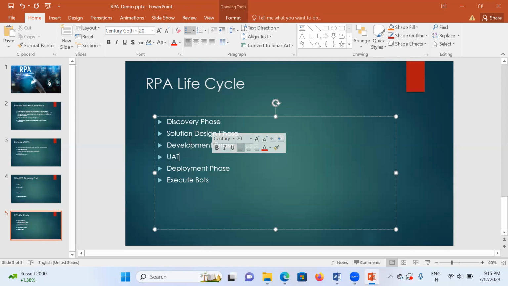Next, what is user acceptance test, UAT? UAT means once the product is completely fine and tested by the developer, it moves from our developer system to another system, the testing environment. There the client provides the inputs for what needs to run.